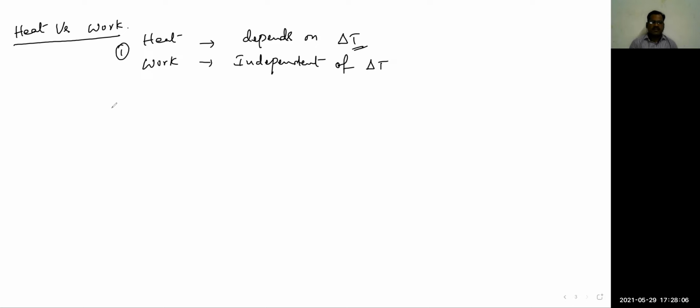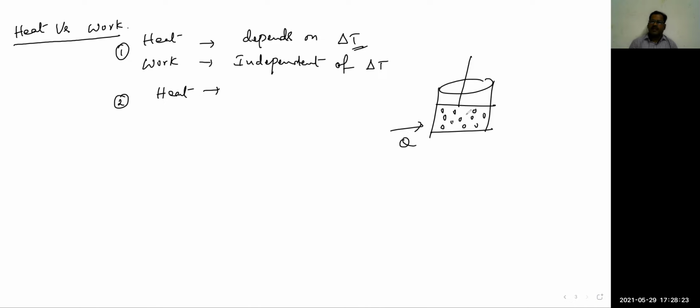And the second point: if you supply heat to a thermodynamic system, whenever some heat is supplied to the system, immediately the random motion of the molecules increases in speed.